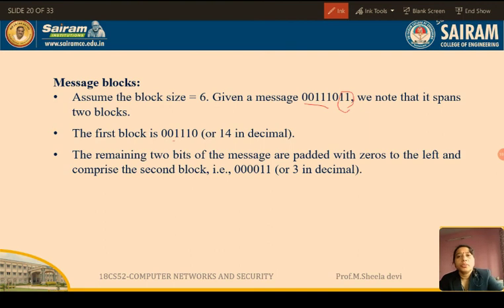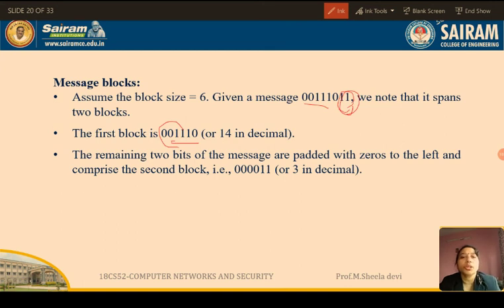So the first block I am taking and I am going to encrypt it. Encrypt the first block first. So if I convert this binary value to decimal, what is the value I have to calculate? So what is the decimal value? It will be 33, I think. So the first block's decimal value is 30. The remaining is these 2 bits, that is 1 1.